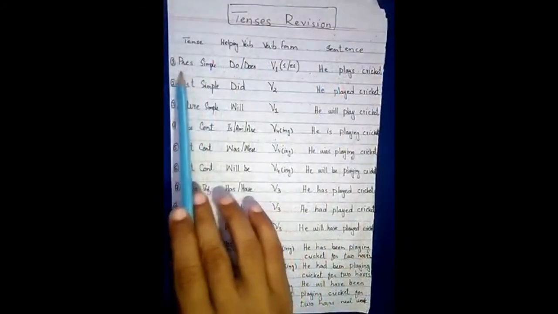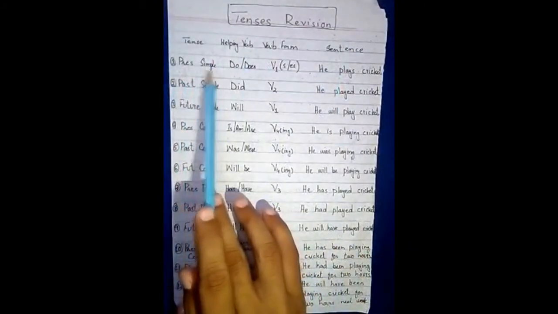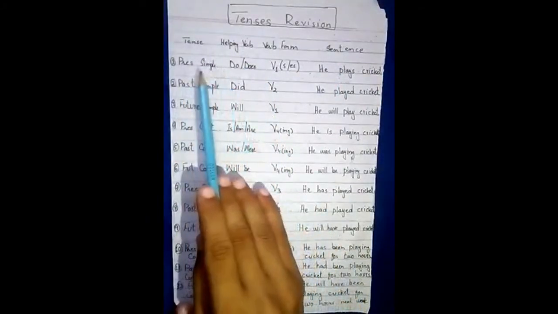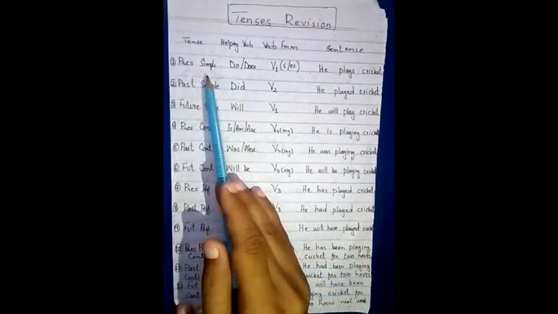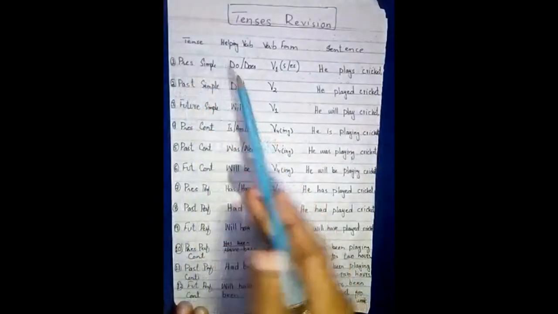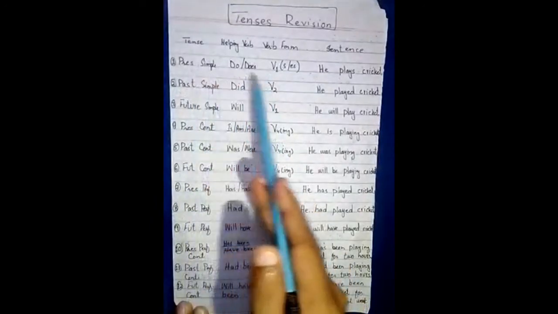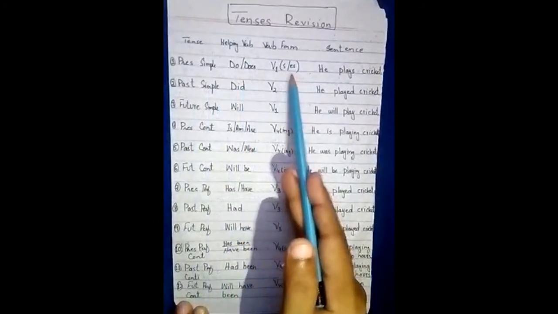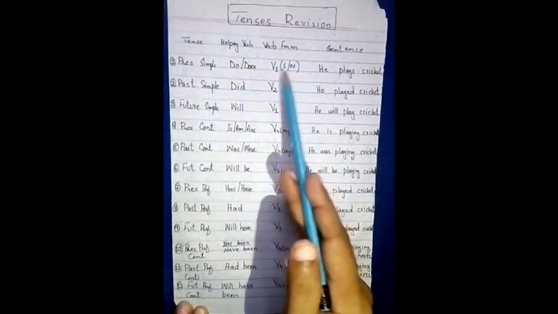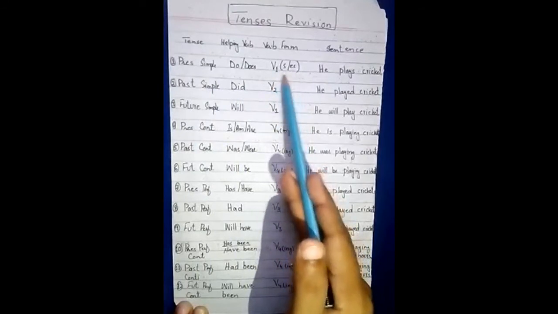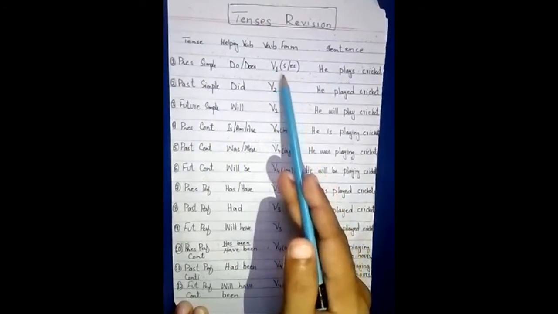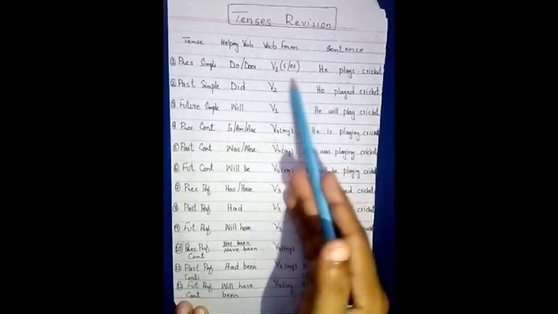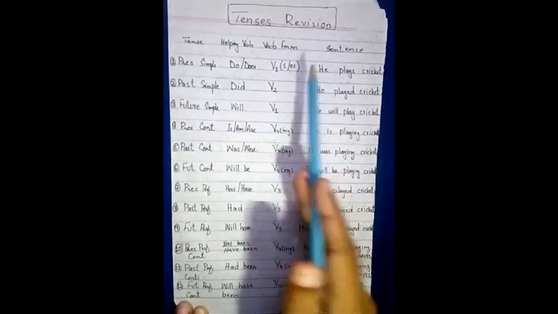So basically, students, we use present simple first tense for habits. When we talk about our habits and universal truths, we use present simple. For repeated actions or daily routines, we use present simple. For present simple, we use the helping verb do, does, verb first form and s or es. When we have third person singular, there we use s or es, and when we do not have third person singular, there we do not use s or es with the verb.